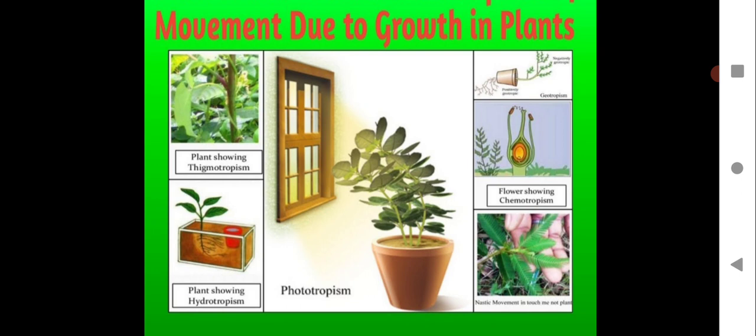In chemotropism, plants get attracted to some kind of chemical substances. So these are the various movements shown by plants when they are growing. They are not actually moving their body from one place to another, but the growth shows that particular type of movement. Just have a look.